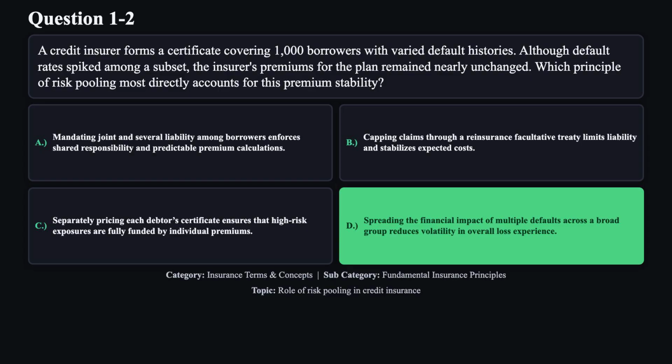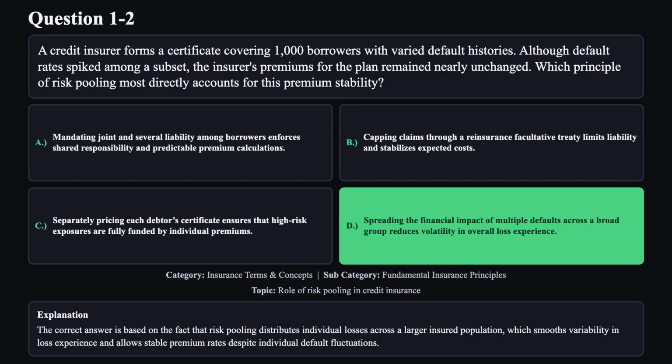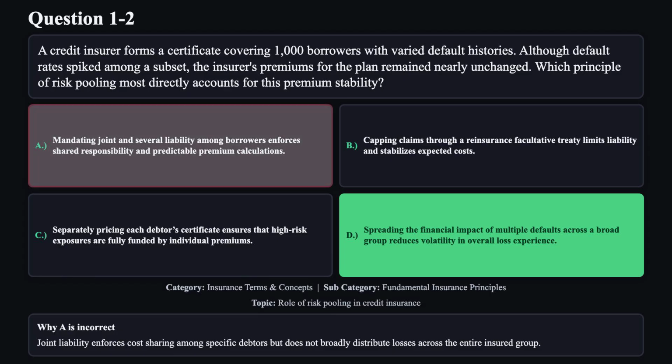The correct answer is D. The correct answer is based on the fact that risk pooling distributes individual losses across a larger insured population, which smooths variability in loss experience and allows stable premium rates despite individual default fluctuations. Reason A is not correct. Joint liability enforces cost sharing among specific debtors but does not broadly distribute losses across the entire insured group.